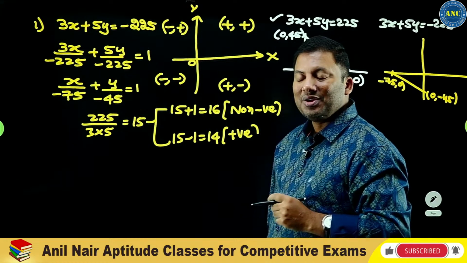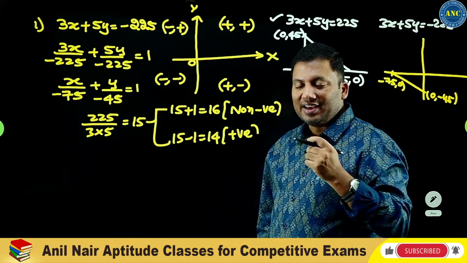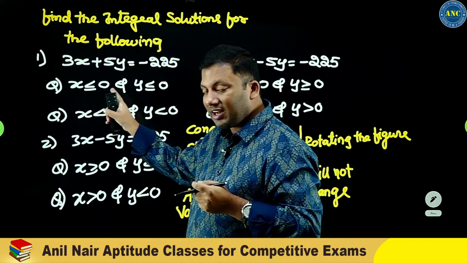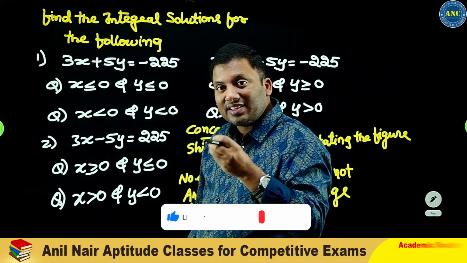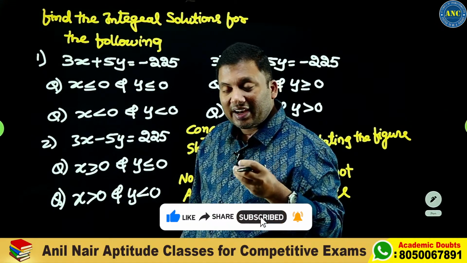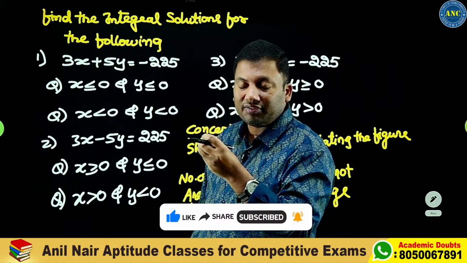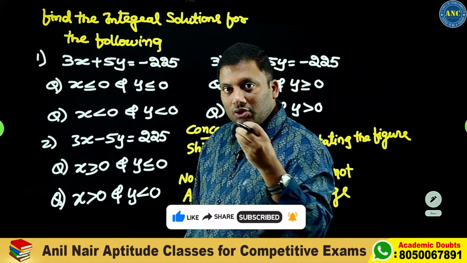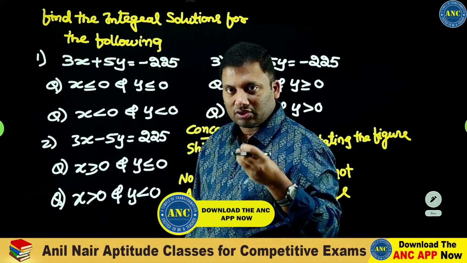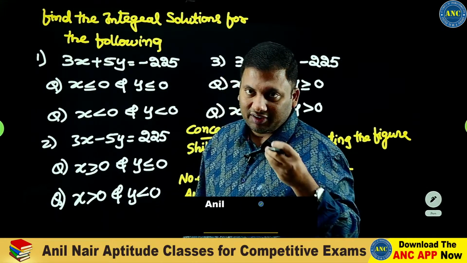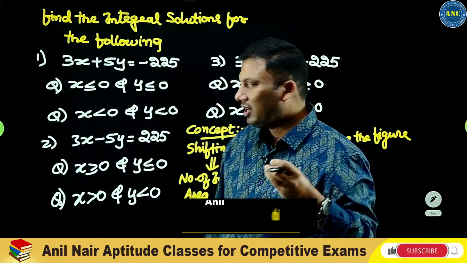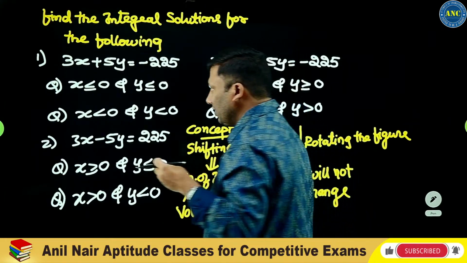Same concept, only thing is shifting the line from the first quadrant to the third quadrant. x is less than or equal to 0, y is less than or equal to 0. Positive, positive became negative, negative. If I shift a figure, area will not change, volume will not change, number of integral points will not change.